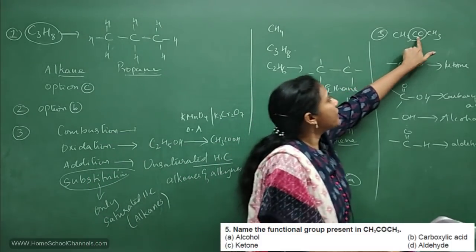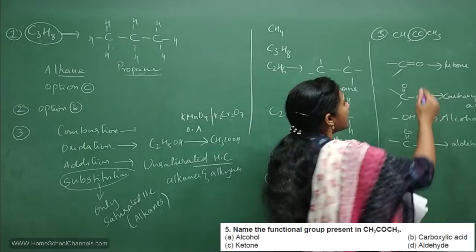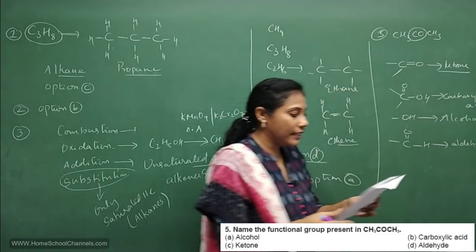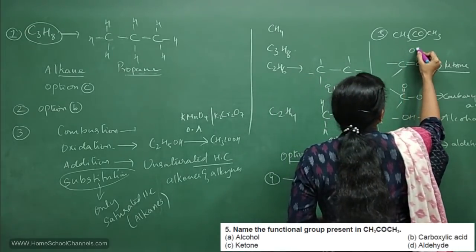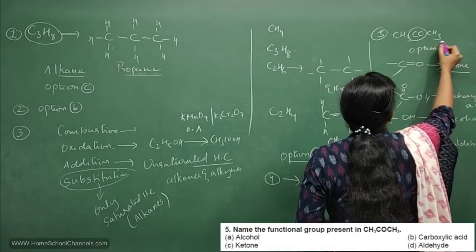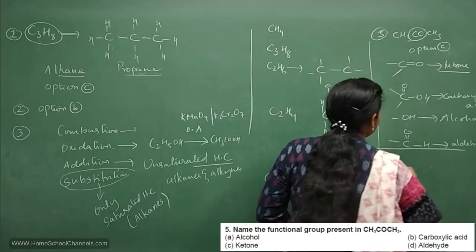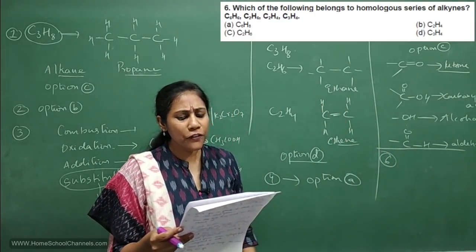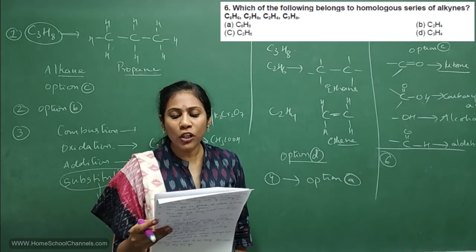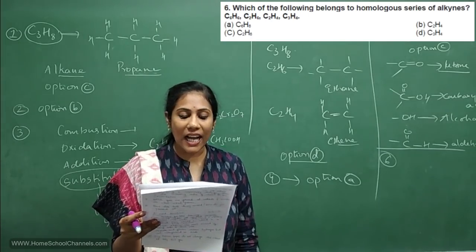So here you have CO group. So CO group is called ketone group. Clear? So what is the option for fifth question? Option C is correct answer. Coming to sixth question. Which of the following belongs to homologous series of alkyne?